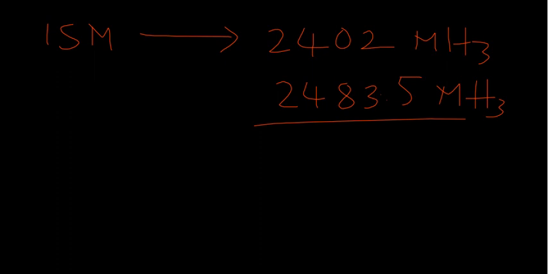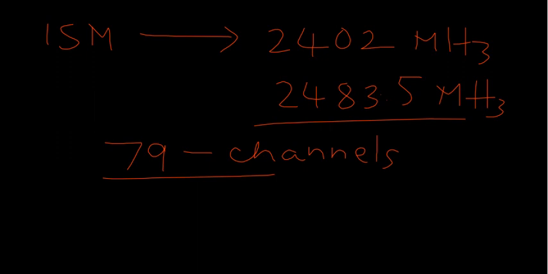And Bluetooth generally makes use of 79 channels for transmitting and receiving the data. There will be totally 79 channels. Approximately each channel is given a bandwidth of about 1 megahertz. Each channel is allocated a bandwidth of 1 megahertz, and in each hop, the transmitter hops from one channel to another in a randomly